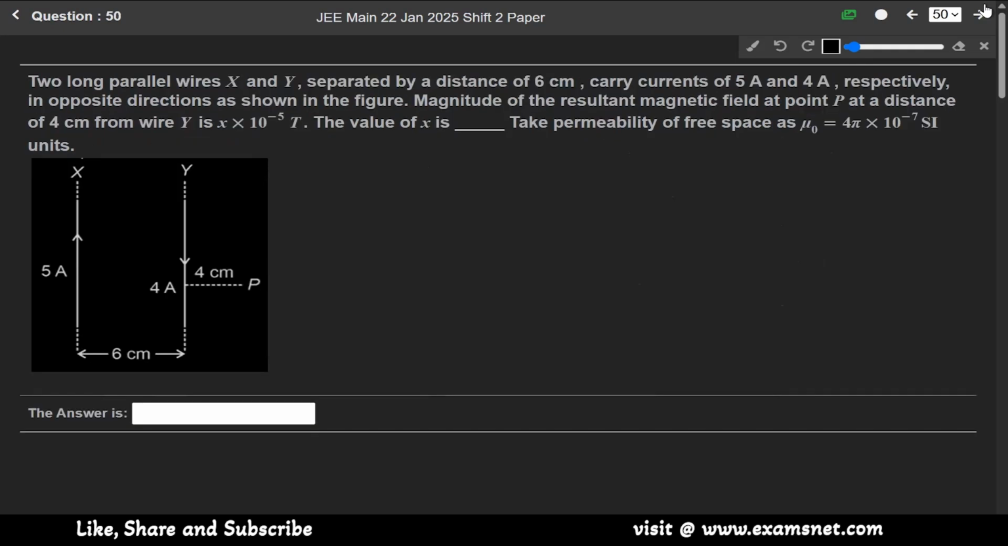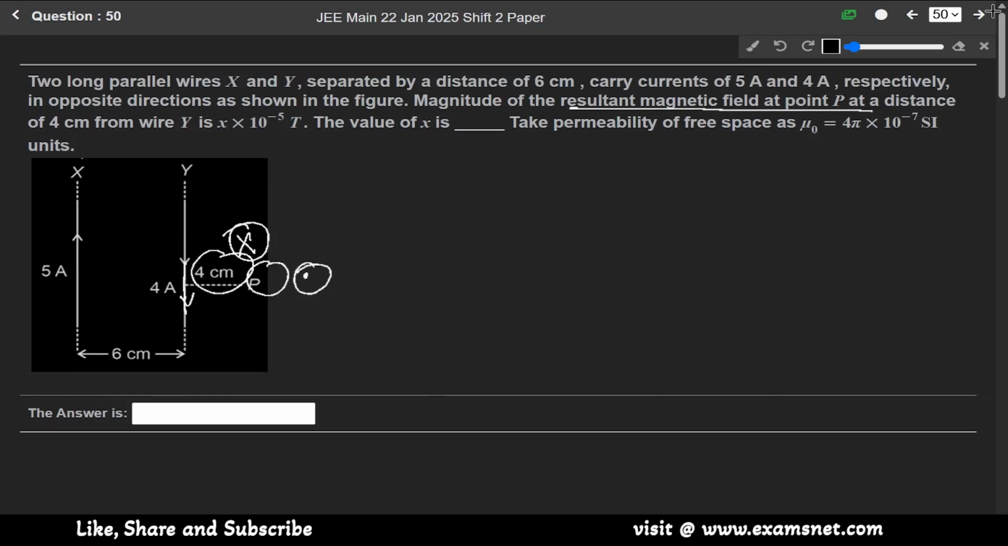Now next question 50. Two long parallel wires X and Y are separated by a distance of 6 centimeter. They carry currents of 5 ampere and 4 ampere respectively in opposite direction, 4 ampere in downward direction and 5 ampere in upward direction. We need the magnitude of the resultant magnetic field at point P, which is at 4 centimeter from this wire, and the separation between these two is 6 centimeter. Since in this wire the current is flowing in the upward direction, the magnetic field will be inward, and due to this the magnetic field will be outward at point P.